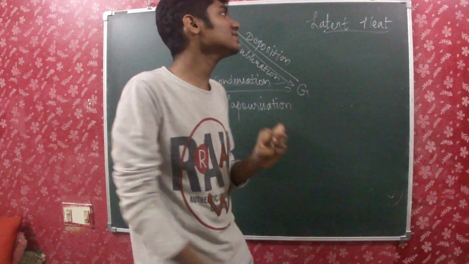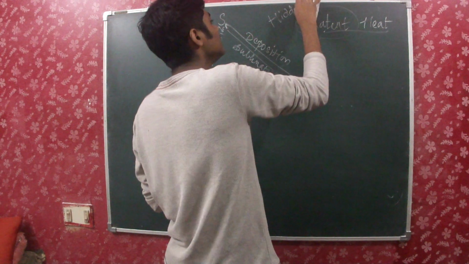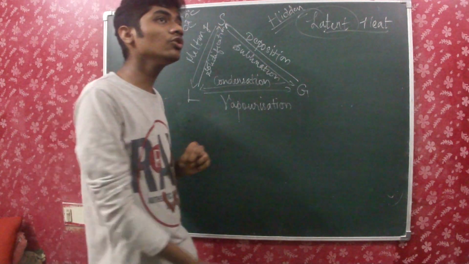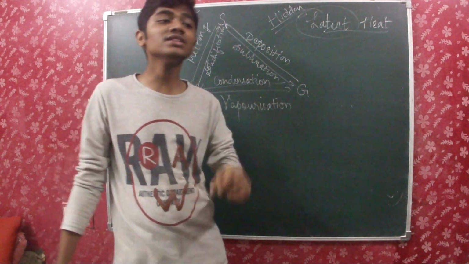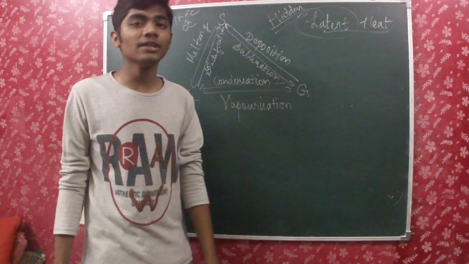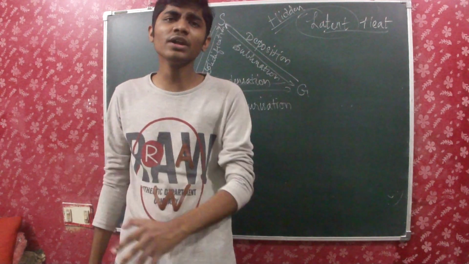So latent heat is nothing but, the word latent means hidden. I told you that when a change of state of matter occurs, there will be an increase in temperature which is given. For example, if it's solid, I am just increasing the temperature which I am giving to the solid, and thus it changes into liquid, but then the temperature still remains constant, right? So where does this heat energy go?